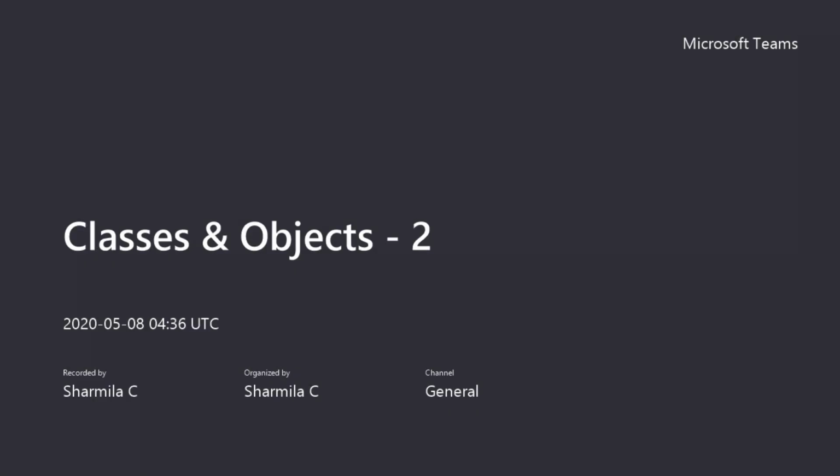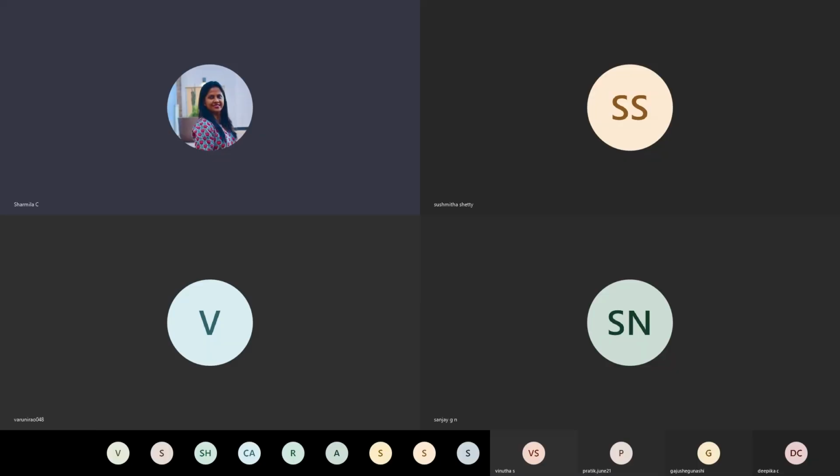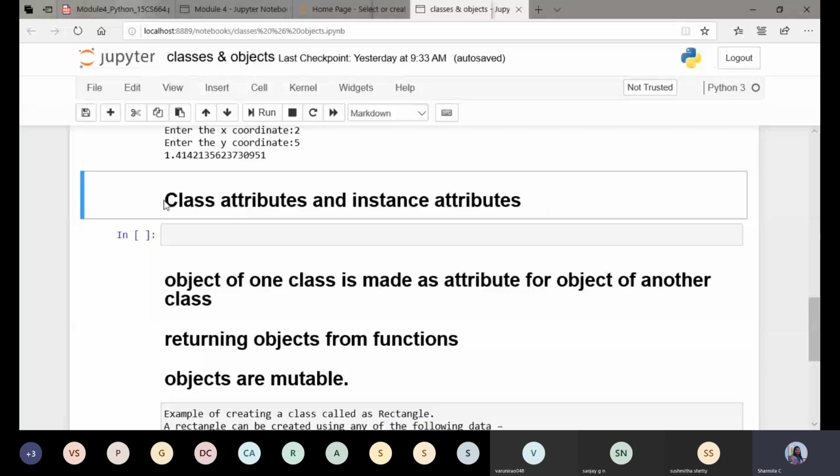So coming to the first one, the class attributes and the instance attributes. Fine. So you people already know what actually a class is. A class is a user defined data type and it can be considered similar to a prototype or a blueprint. Whereas an object is an instance of a class. So the objects are created by a class, which can be considered as an instance of a class.